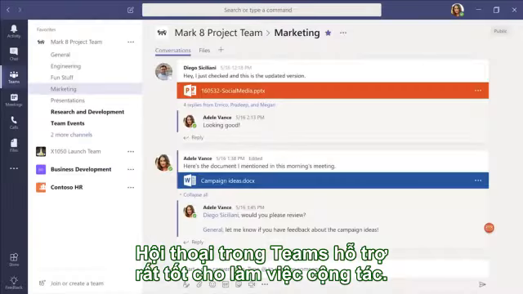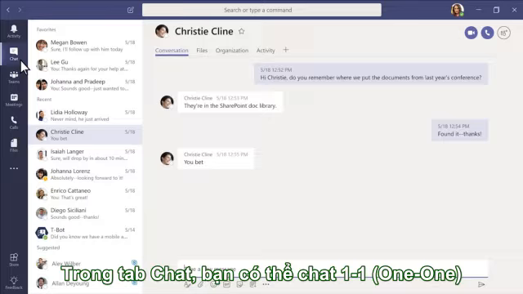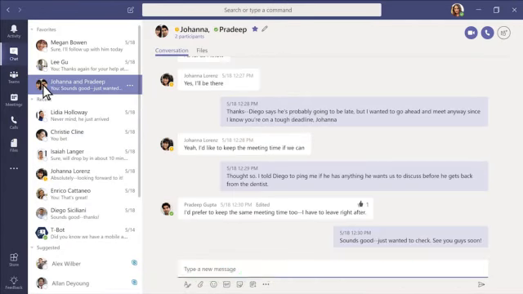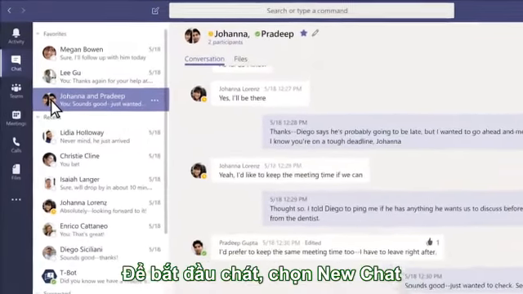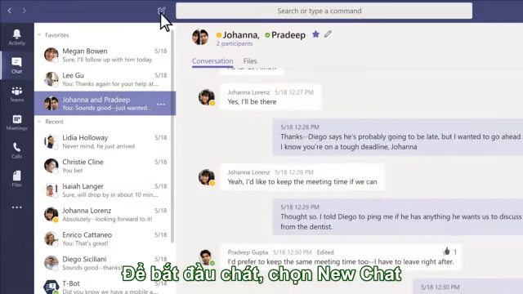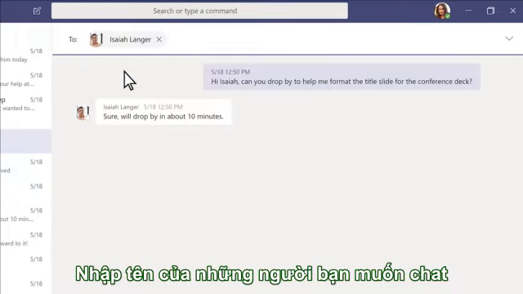Team conversations are great for collaboration, but sometimes you need to talk privately. In chat, you can have one-on-one chats or group chats with your teammates. To start a new chat, click the new chat icon at the top of the app, then type the name of the person or people you want to reach.